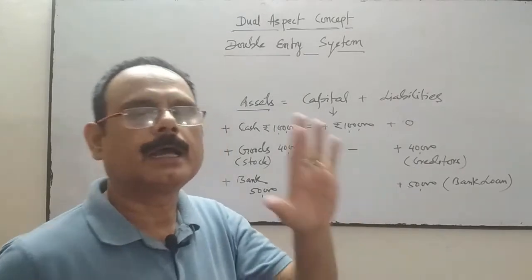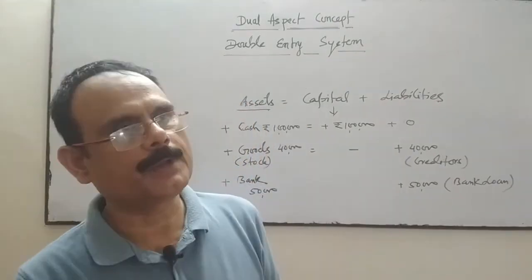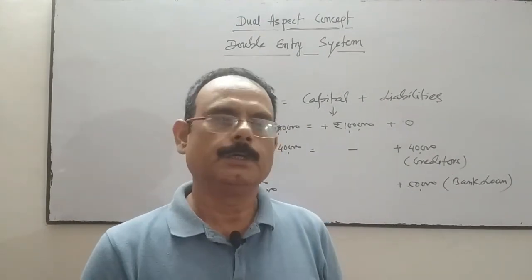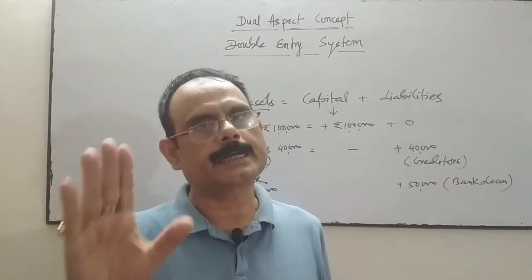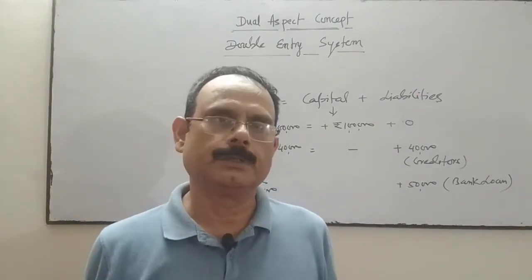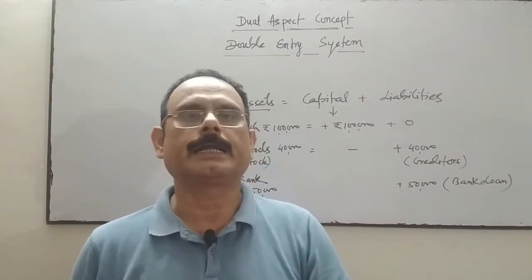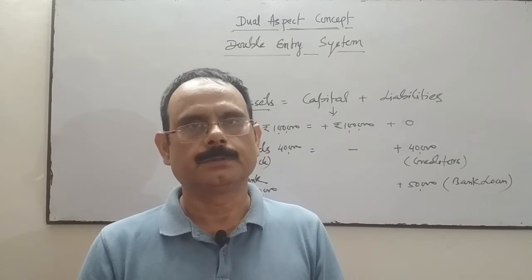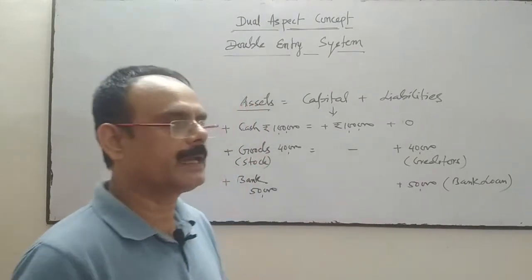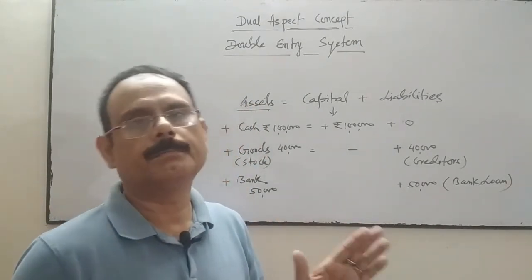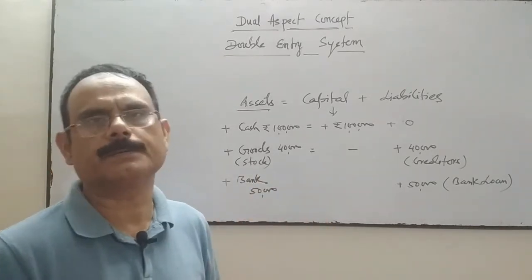It means every debit has a corresponding credit with the same amount. Whatever amount we have written in the debit side of an account, the same amount we have to write in the credit side of that account or another account. Suppose I have written the debit side machinery account, then on the credit side I have to write another account with the same amount, so that our accounting equation, our balance sheet, will always be balanced. That is the reason that the balance sheet is always equal.